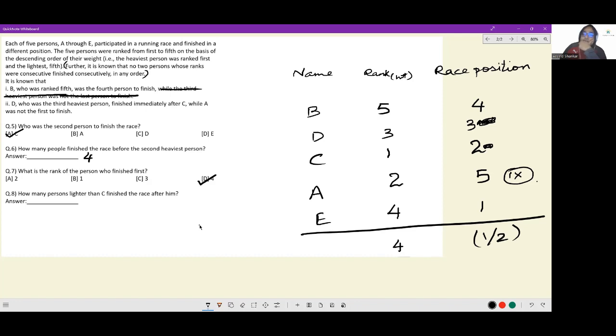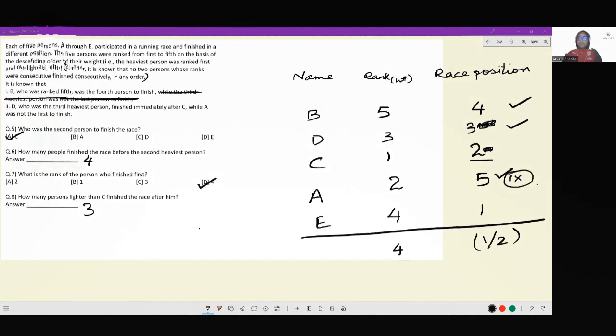And last, how many persons lighter than C finished the race after him? Everybody is lighter than him. A, D, and B, all 3 of them are lighter than C and are finishing after him. So the answer to this question is 3. And that is the entirety of this set. Fun set, uses convoluted case making, but if you stick at it, it will break down. That will be all for this.